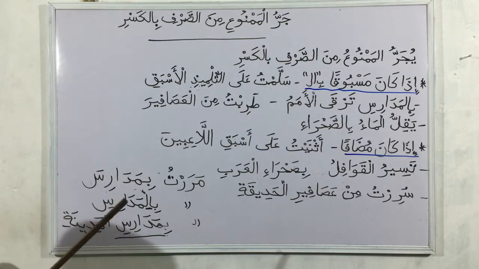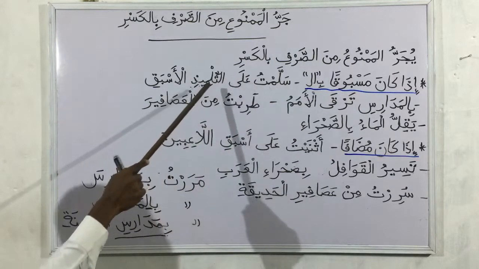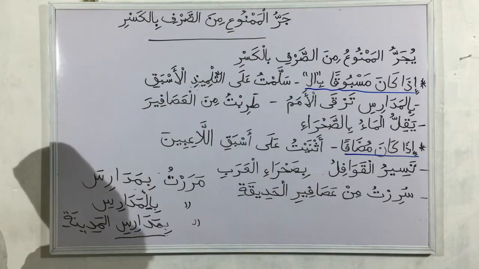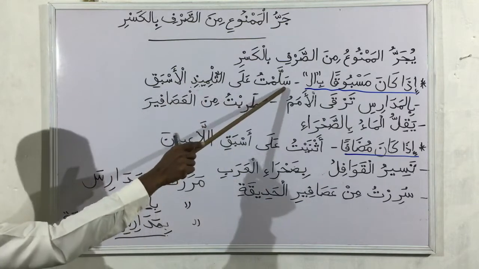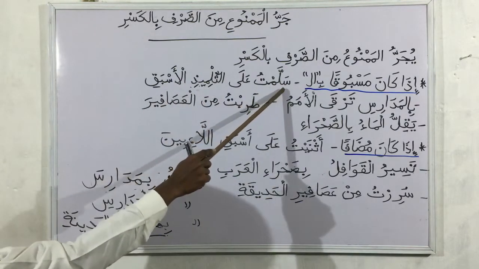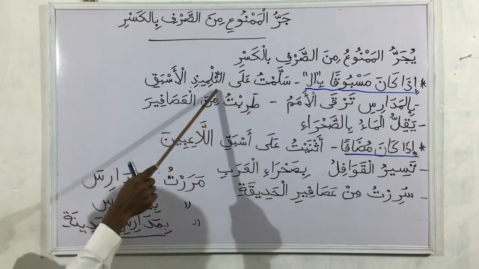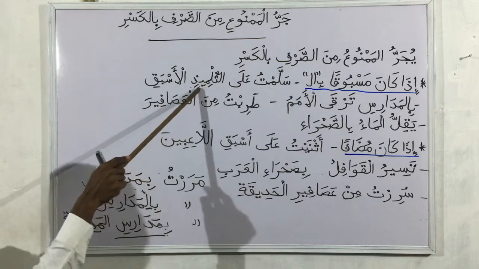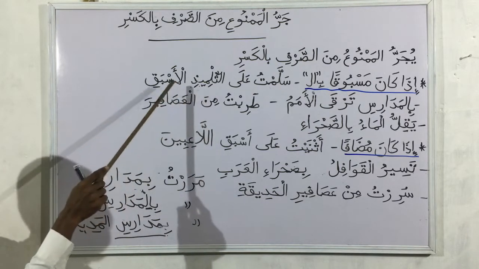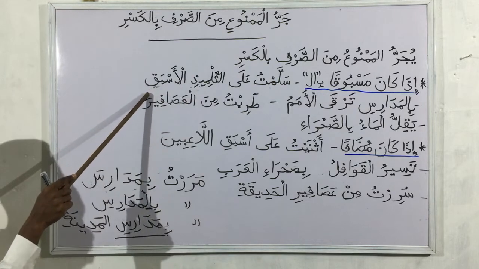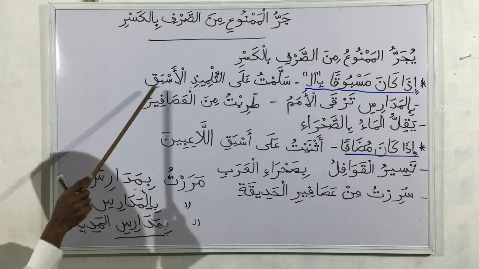So let's quickly look at the examples. Sallamtu ala tilmidhi al-asbaqi. Sallamtu, I said taslim, with the dhamir the ta' al-mutaharrika. Ala tilmidhi: tilmidhi here is the majrur and it's taking the kasra. Now al-asbaq is sifa. It is sifa to what? To tilmidh.